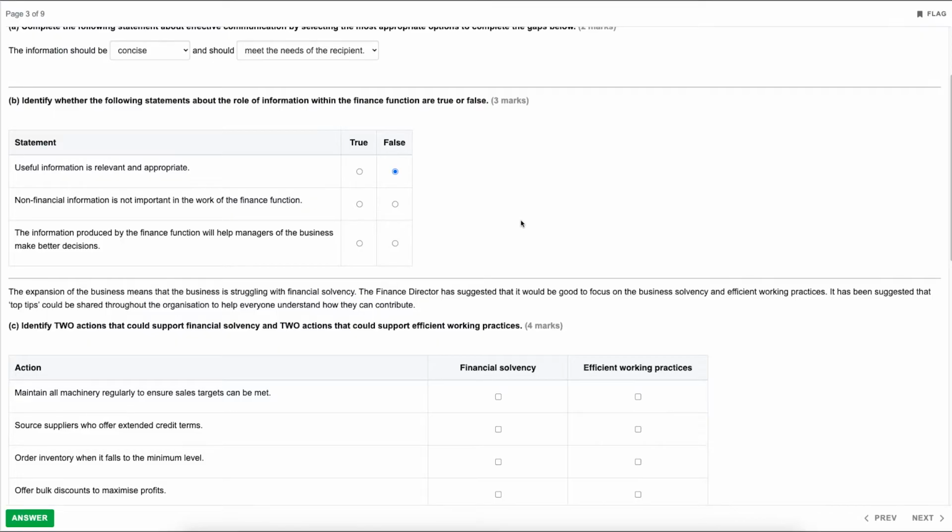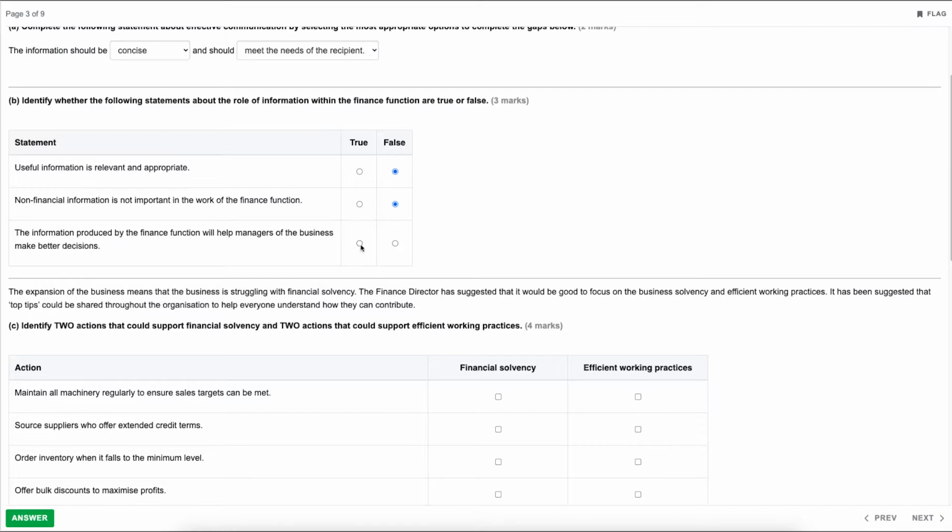These should be listed within your textbook, so do have a look over them if it is something that you forgot. The next one, non-financial information is not important in the work of the finance function. Of course that is false. The finance function still requires non-financial information from other teams like IT, HR, production, all of which could be classified as non-financial information. However, that does not mean it's not useful for the finance function, and therefore that would be false.